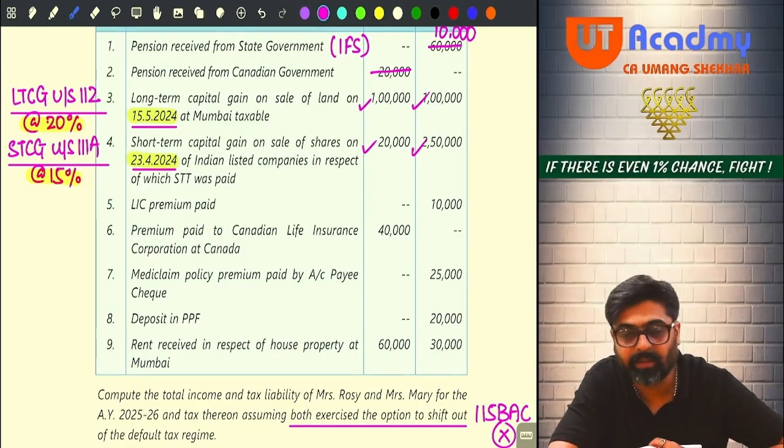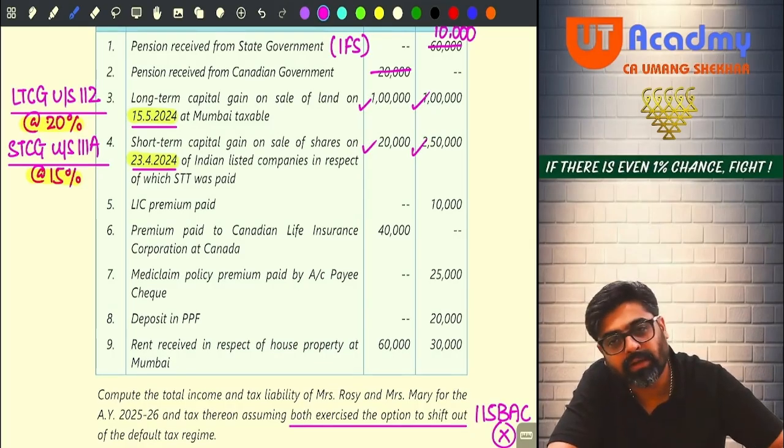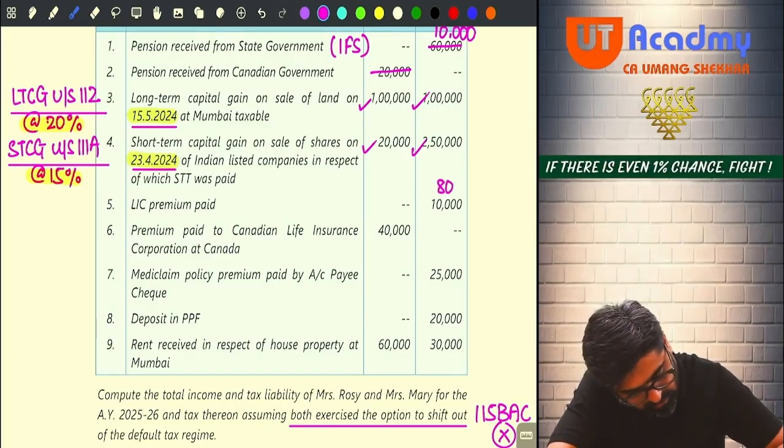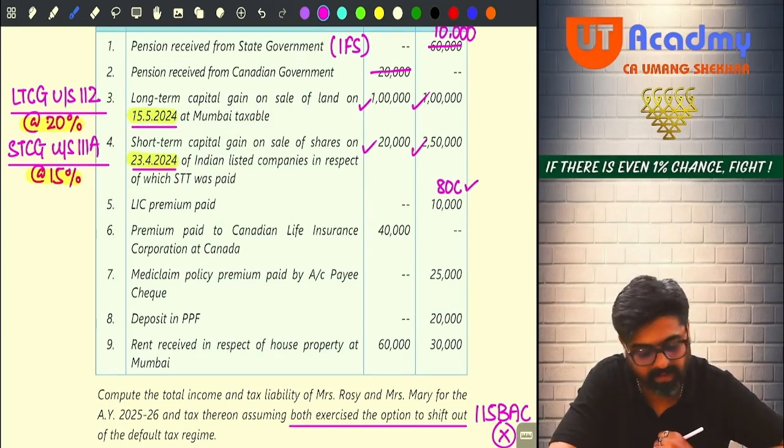Now, LIC premium is paid. Are you going to get deduction under 80C? Yes. So Life Insurance Corporation, LIC premium, 80C will be allowed to Mary. Now premium paid to Canadian Life Insurance Corporation at Canada. And who is paying this? Rosie, who is a non-resident. Will she get any deduction for this premium under 80C?